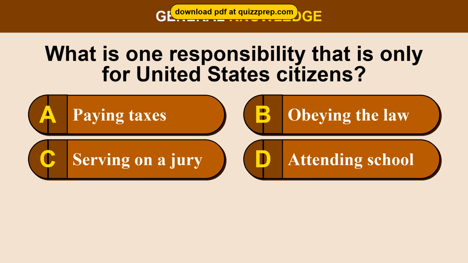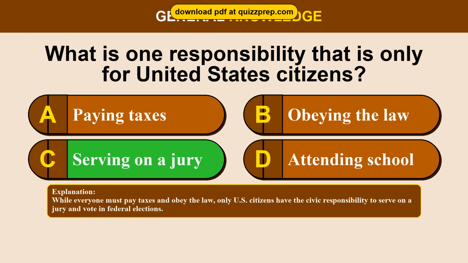Question 4. What is one responsibility that is only for United States citizens? Option A, paying taxes. Option B, obeying the law. Option C, serving on a jury. Option D, attending school. The correct answer is option C, serving on a jury. While everyone must pay taxes and obey the law, only U.S. citizens have the civic responsibility to serve on a jury and vote in federal elections.